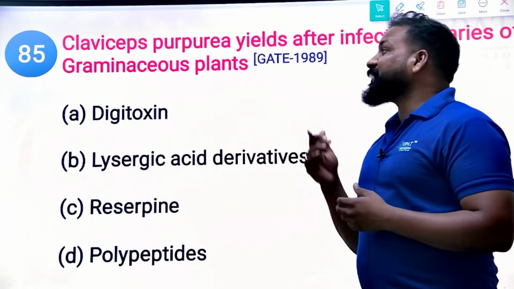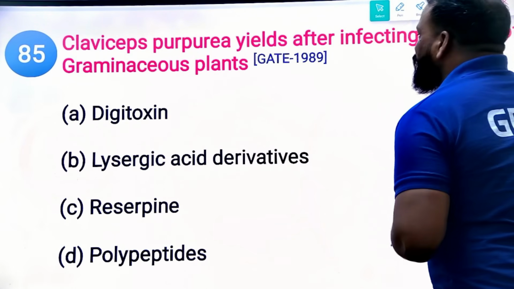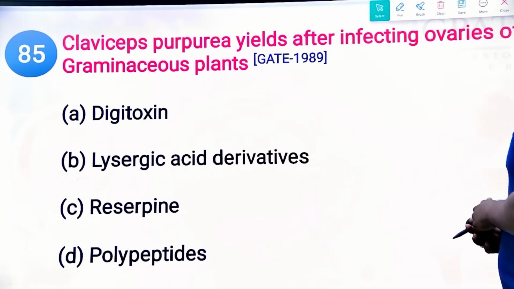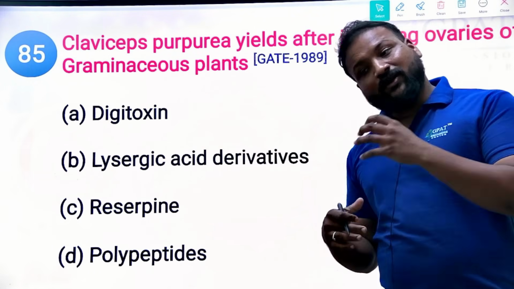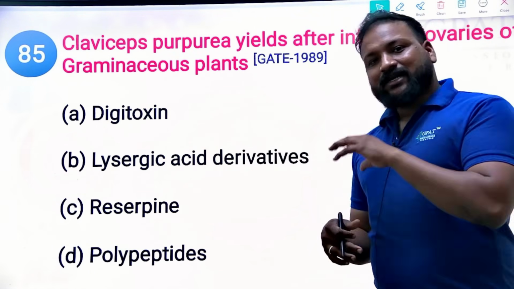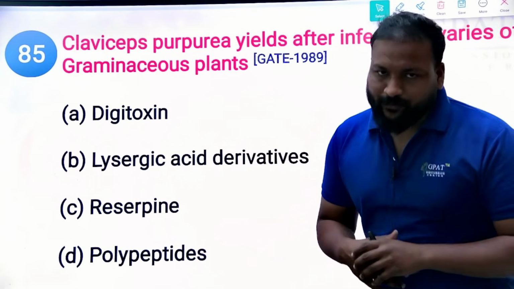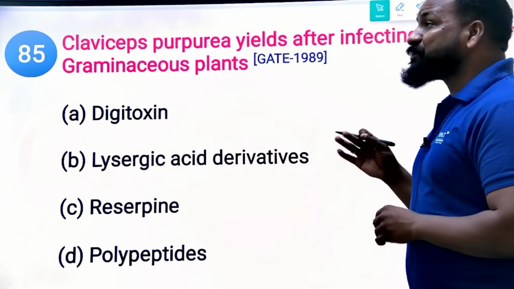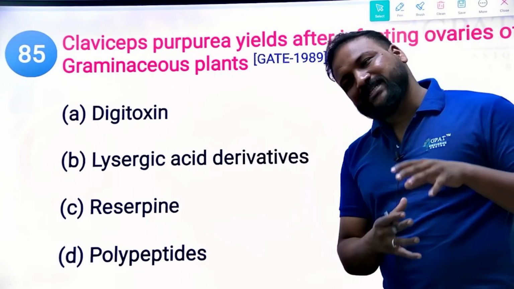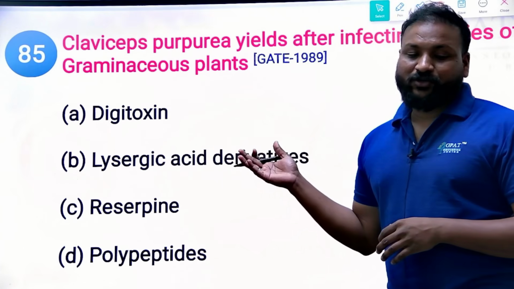This question is from 1989. Next, again a question from 1989. Claviceps purpurea yields what after infecting the ovaries of gramineous plants? So we know ergot. Ergot alkaloids are obtained from or caused by Claviceps purpurea. And now the question is, after the gramineous plants are infected by Claviceps purpurea, what are the end products that we are going to get?